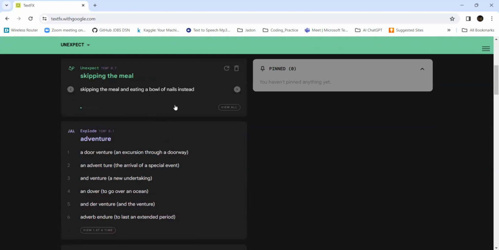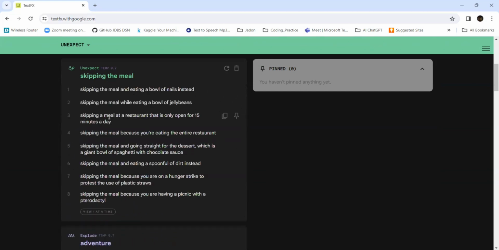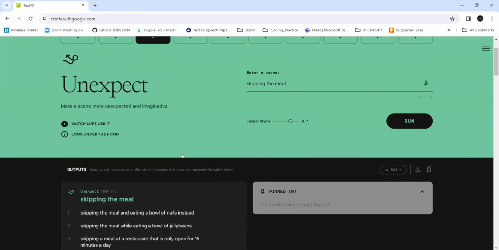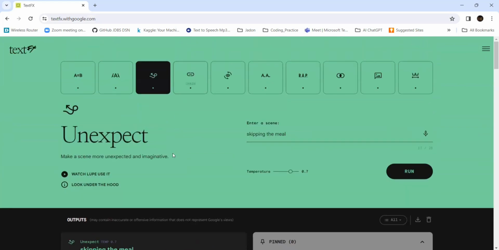Maybe it's for a fun phrase. Maybe it could be skipping the meal while eating a bowl of jelly beans, and skipping the meal at a restaurant that is only open for 15 minutes a day. It's giving all the phrases, like skipping the meal and eating a spoonful of dirt instead. You can also modify the temperature, you can try that out. So that is about unexpected.